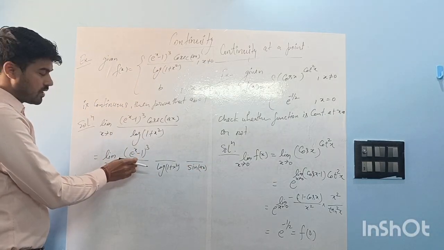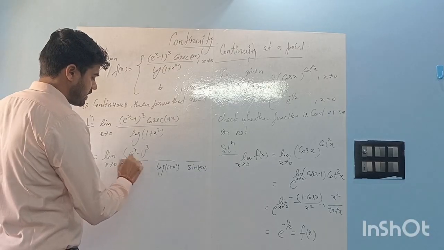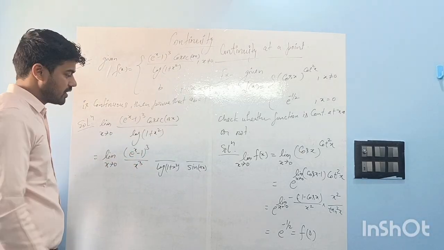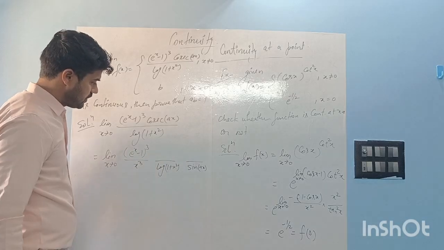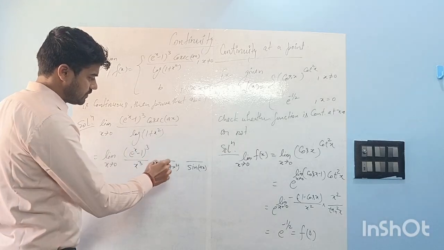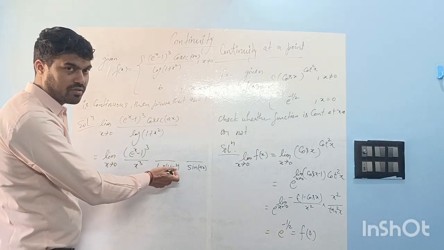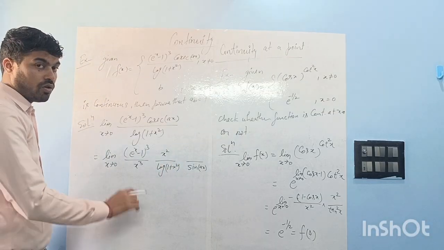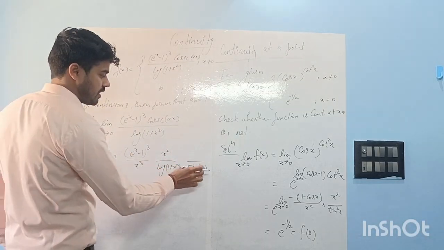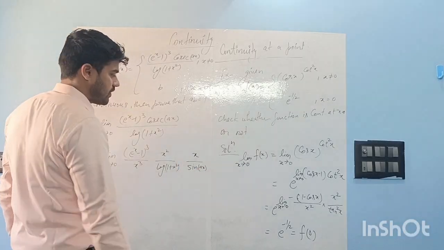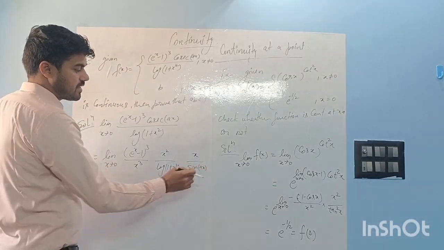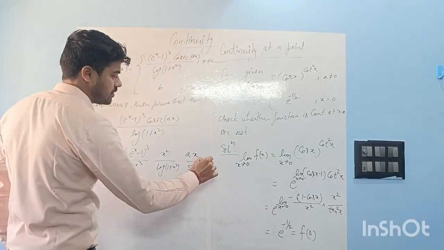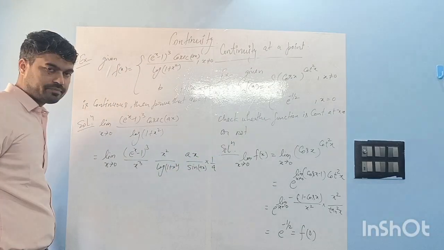So to make it standard, we need to multiply here by x cube. Now if we have multiplied by x cube in denominator, we also need to take it in numerator. Log(1 plus x square) is there, so if we put x square here, it will become a standard form, log(1 plus x) by x. Sine ax, we have put x here, but here it is ax, so multiply by a and divide by a, right?